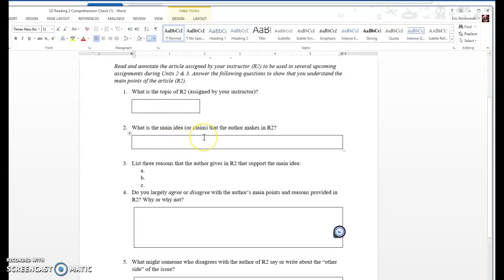What's the main idea or claim that the author makes in R2? So when you're talking about the main idea or claim, you're looking for what the author says about the topic. So anytime you're looking for a main idea, it's basically asking for the thesis statement. Anytime you're looking for the thesis statement, the main idea, the claim, what you're being asked to find is the author's reaction to the topic. What does the author want to tell you about the topic?